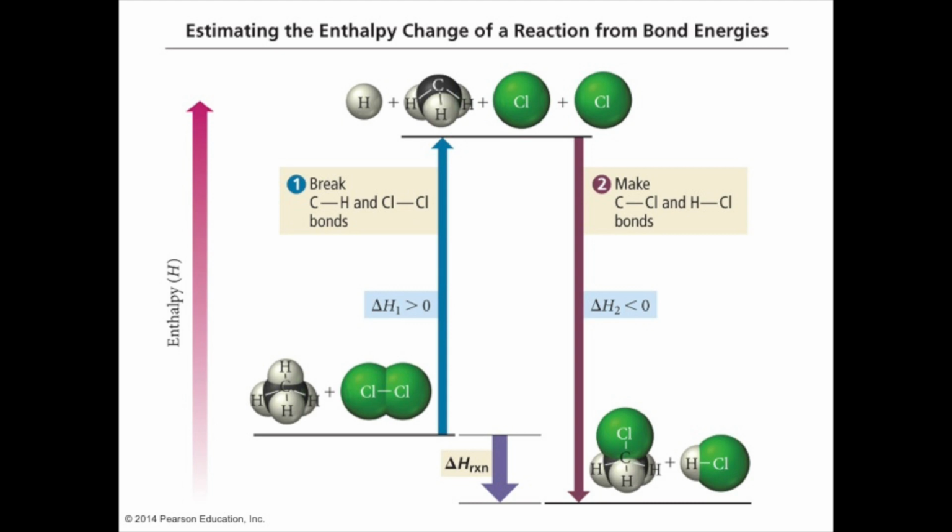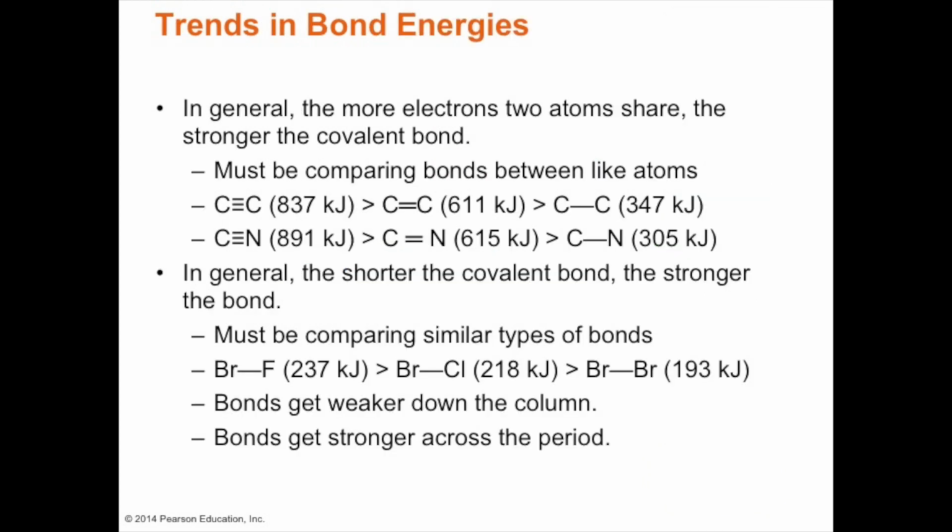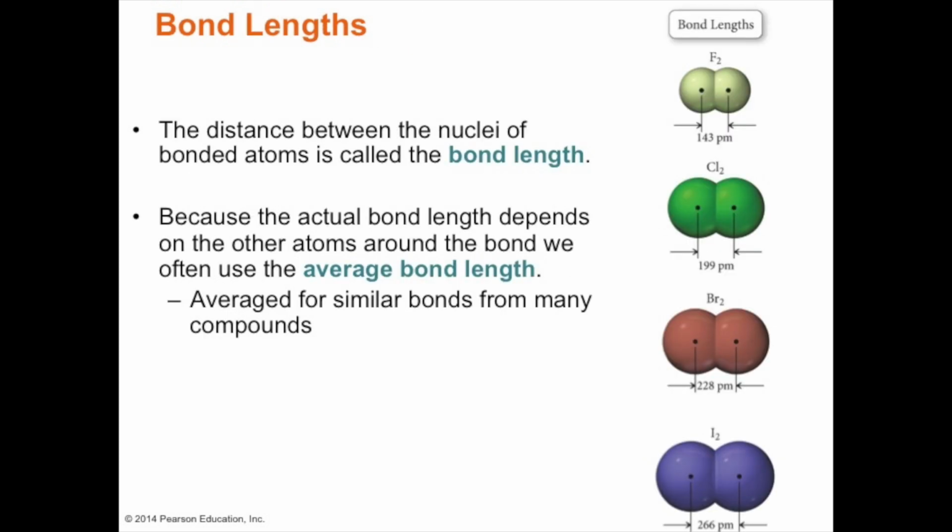This is more a concept in 1046, so you will not be quizzed too much on that. But we just want to realize that the trends in bond energies, triple bonds are much stronger than double bonds, which are much stronger than single bonds, and then we need to know the trends that the bonds get weaker as we go down the column.